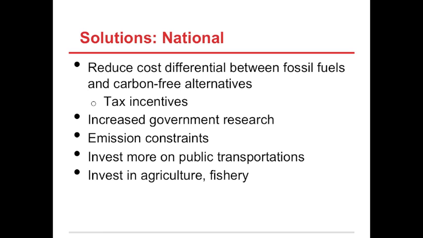By increasing government research into sustainable and viable solutions, different answers to the changing temperatures and heat waves can be implemented to make a country more environmentally sustainable. Putting a cap on the amount of emission released per household and fining for going over that will encourage people to limit their carbon emission. Improvements in public transportation will be an incentive to citizens. Also, investment in the agriculture and fishery sector of a country can help that sector improve their methods to deal with changing temperature.